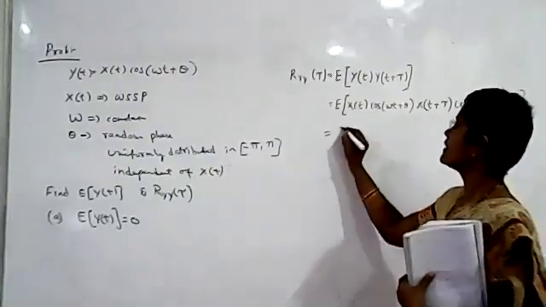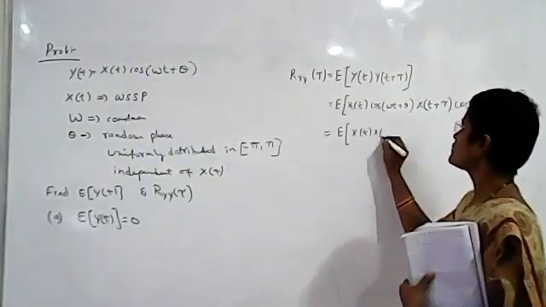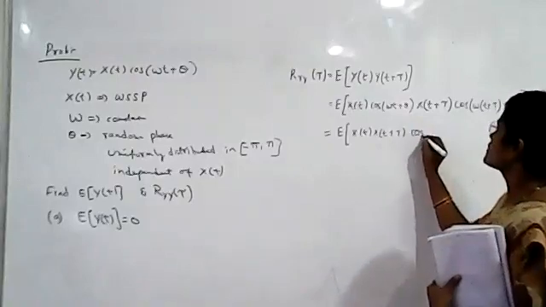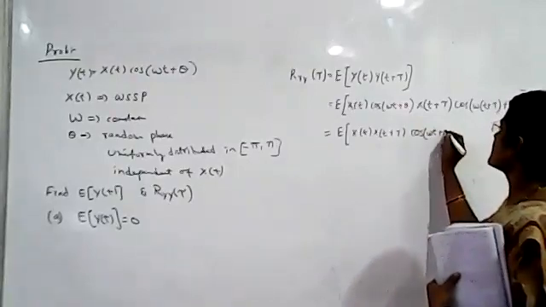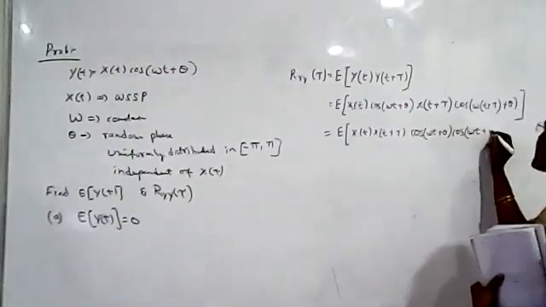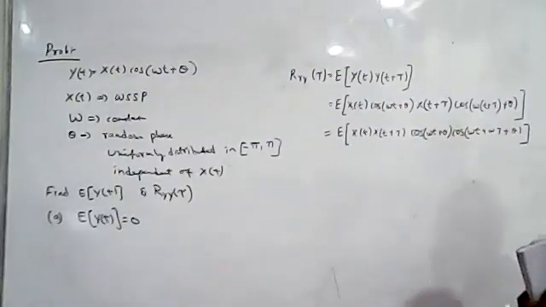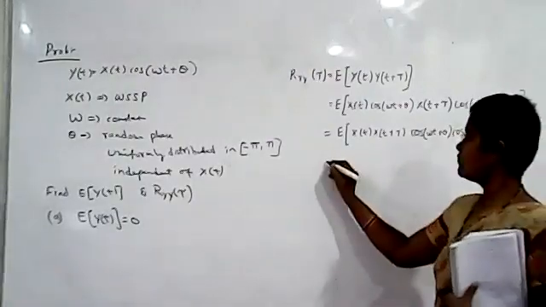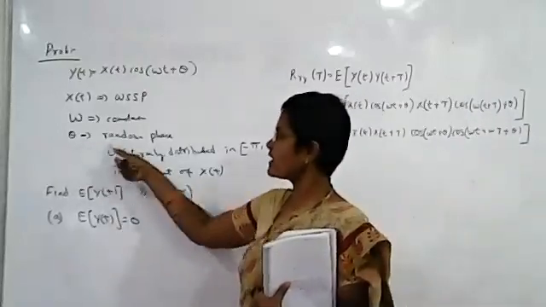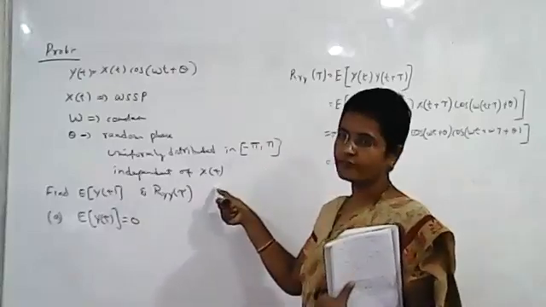Okay, so this can be rewritten like this: expected value of x of t into x of t plus tau, cos of omega t plus theta, cos of omega t plus omega tau plus theta. Can we write like this, students? It is given that theta is a random variable, and it is independent of x of t.